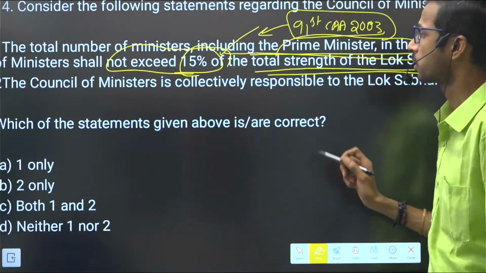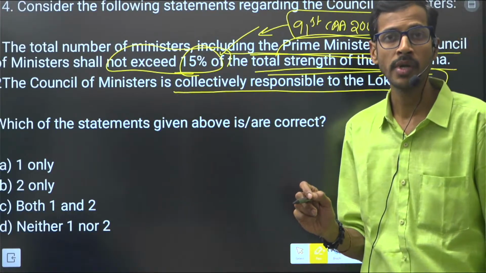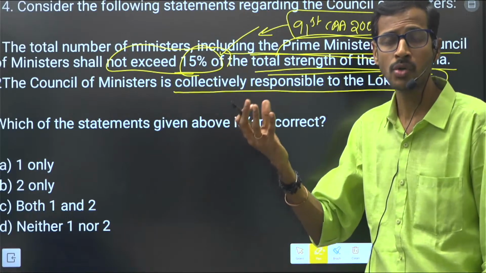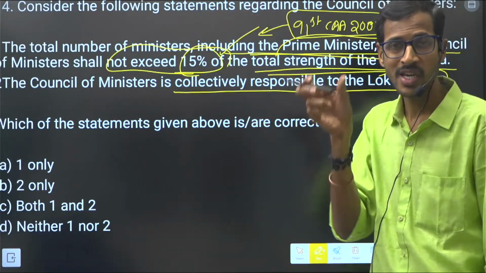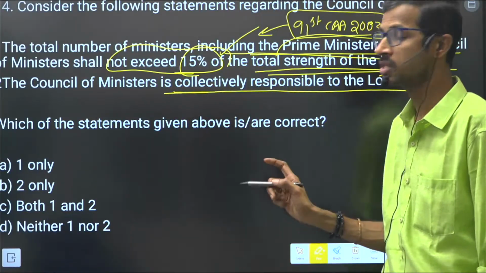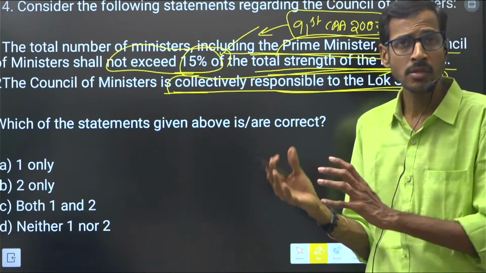So this is correct. The Council of Ministers is collectively responsible to the Lok Sabha. Yes. What is the important factor here? In our Indian Constitution, a very important provision related to Parliament is that the Council of Ministers is collectively responsible to the Lok Sabha. So what does it mean?